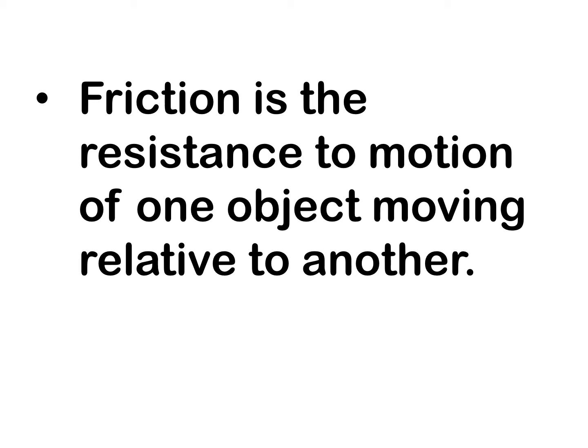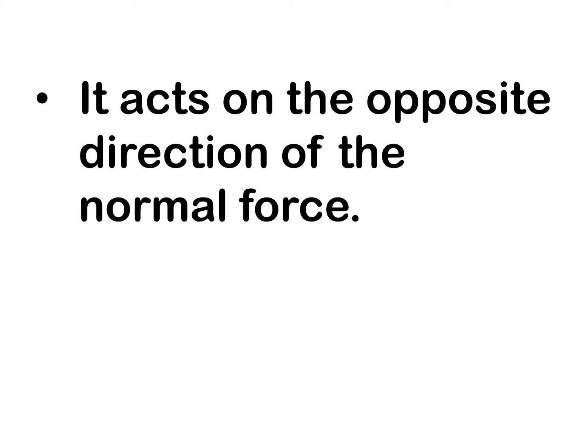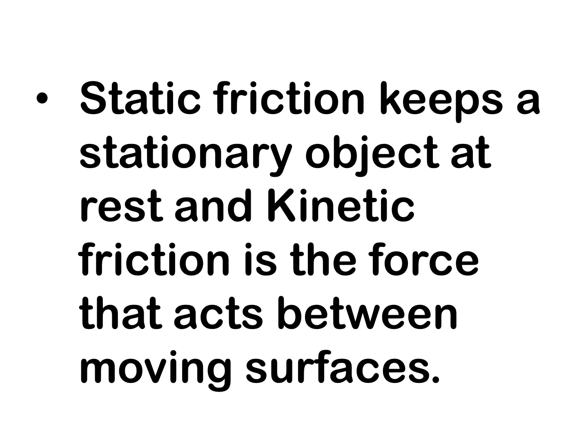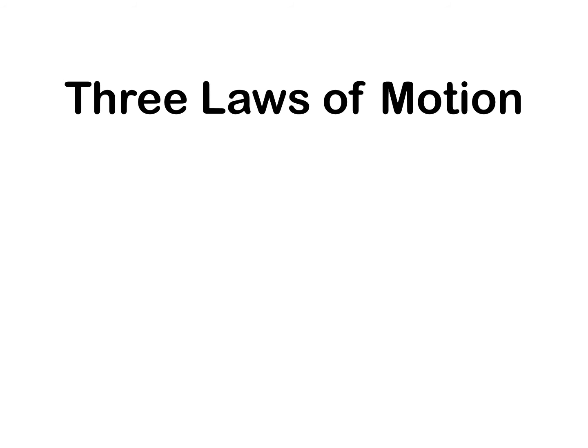Now, friction is the resistance to motion of one object moving relative to another. It acts in the opposite direction of the normal force. Now, there are two types of friction. The static friction, which keeps a stationary object at rest, and kinetic friction, which is the force that acts between moving surfaces. Again, if the object is at rest, hindi gumagalaw, the friction acting on it is static friction. While the friction between two moving surfaces is called kinetic friction.